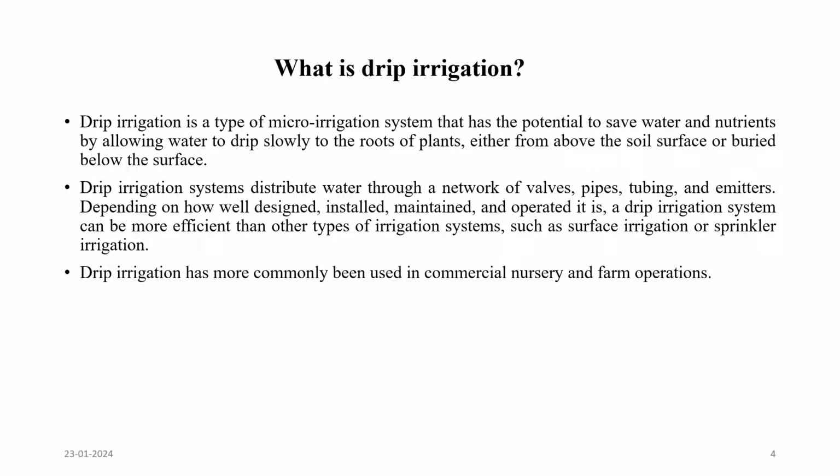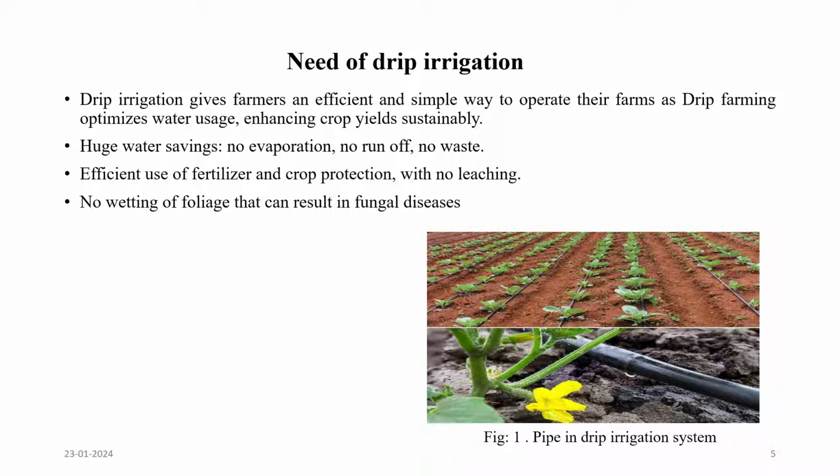In the next slide, need of drip irrigation. Drip irrigation gives farmers an efficient and simple way to operate their farm, as drip farming optimizes water usage, enhancing crop yield and sustainability. Huge water saving, no evaporation, no runoff, no waste, efficient use of fertilizer and crop protection with no leaching, no wetting of foliage that can result in fungal disease.